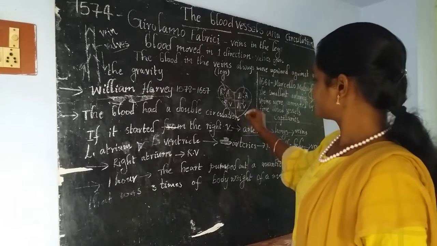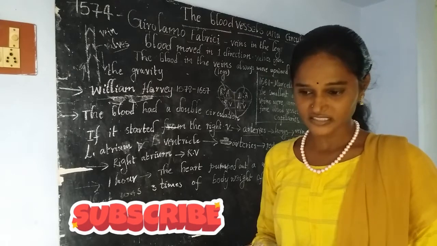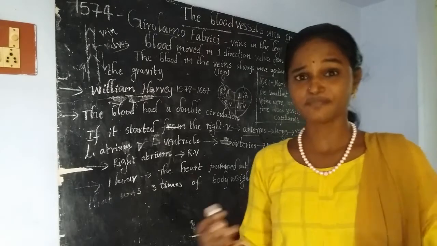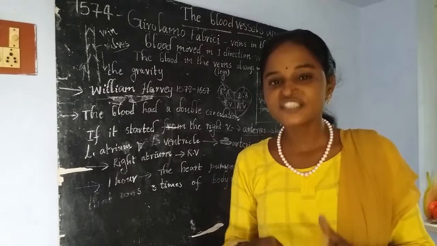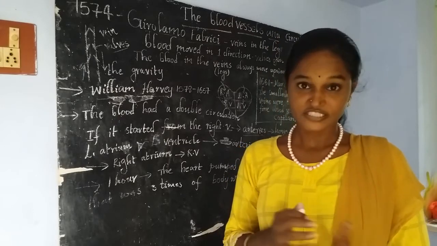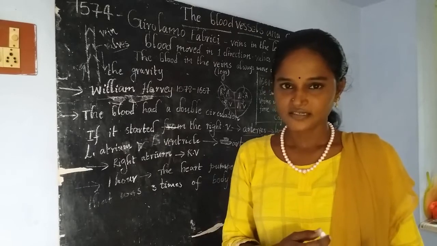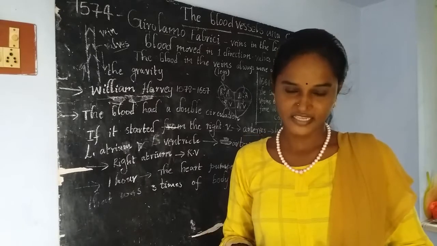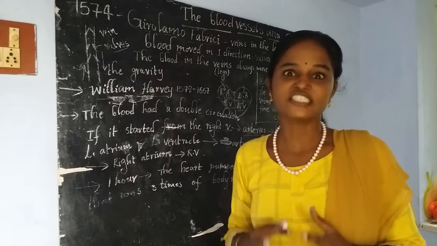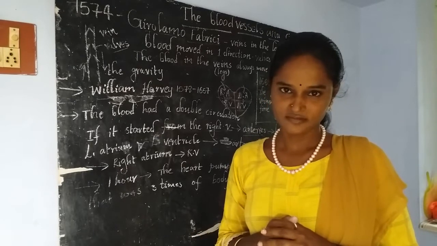After his experiments, many people thought that the blood reaching different parts of our body is utilized in the body itself. Then what about the remaining circulations? They thought that every time new blood was forming in our body. But practically it is impossible.